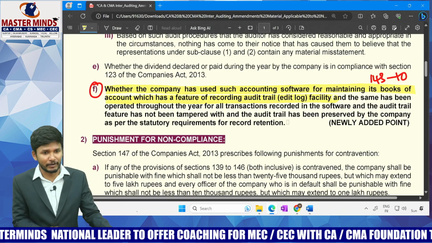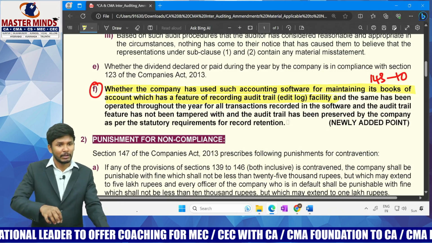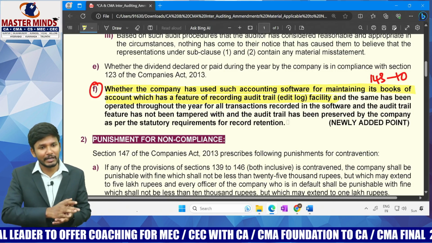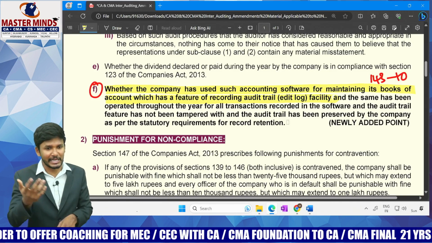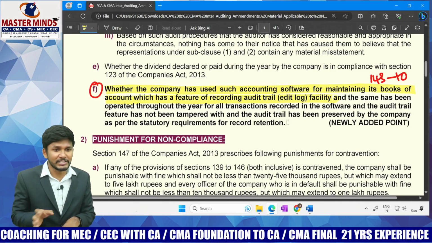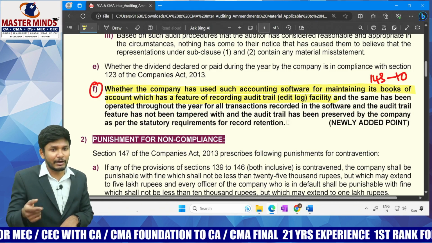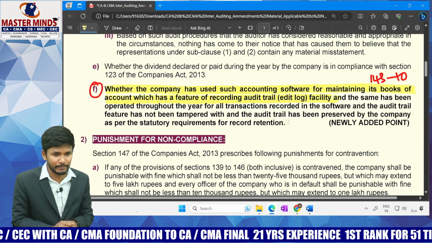Instead of showing the actual profit or loss, first they make all the entries, and after making all the entries they find the profit is so and so. Now they try to delete entries so that the profit is reduced or increased as they require. Understood? These kinds of things can now be easily tracked by the auditor, which helps the auditor find frauds and errors easily.